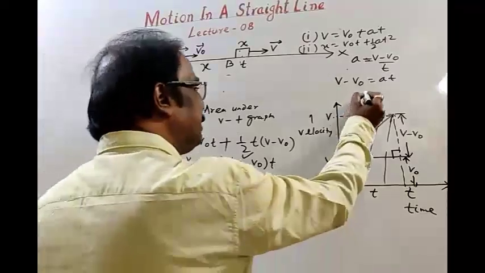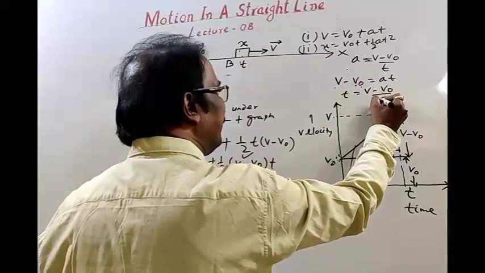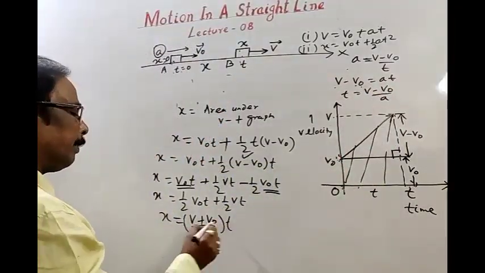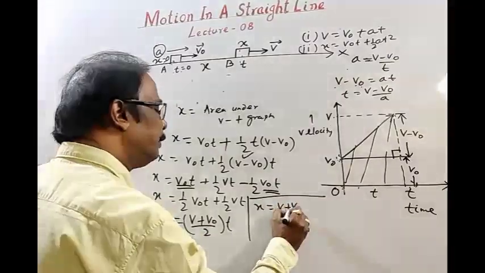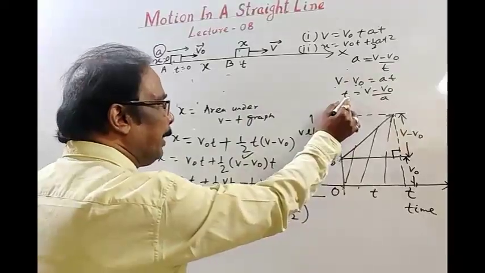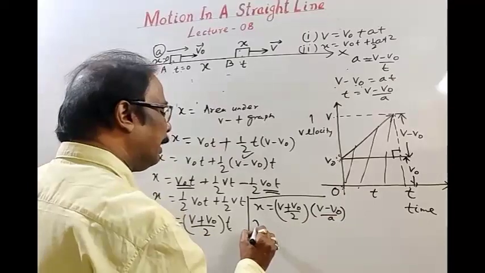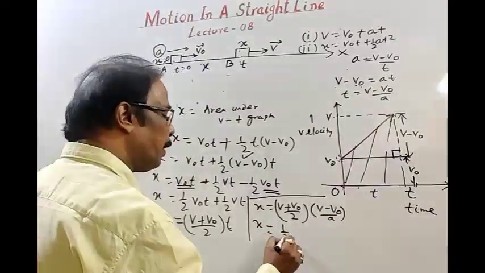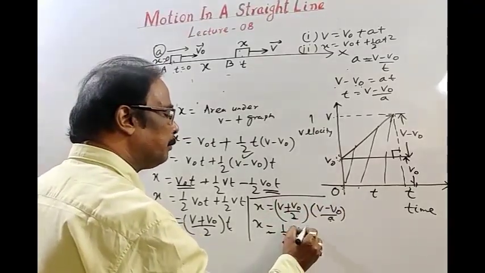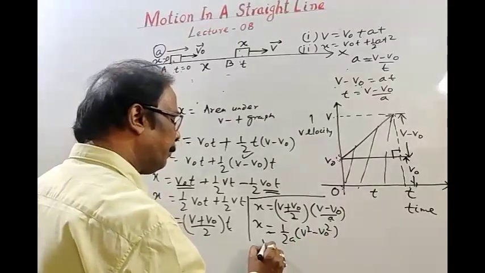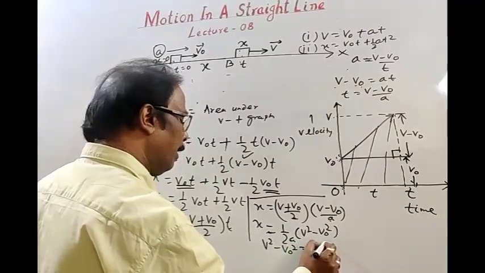Then again from this equation v minus v naught is at, and time is v minus v naught by a. Then we can put here displacement x is equal to v plus v naught divided by 2 into time. In place of time we can put v minus v naught divided by a, and x is equal to, see students, 1 by 2a, v plus v naught into v minus v naught, then v square minus v naught square, so v square minus v naught square is equal to 2ax.